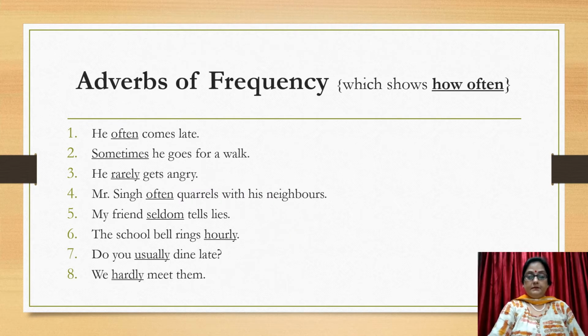Next one is adverbs of frequency, which shows how often. Frequency means how often. He often comes late. How often? He often comes late. Sometimes he goes for a walk. How often does he go for a walk? Sometimes. Not daily. Sometimes. He rarely gets angry. How often does he get angry?